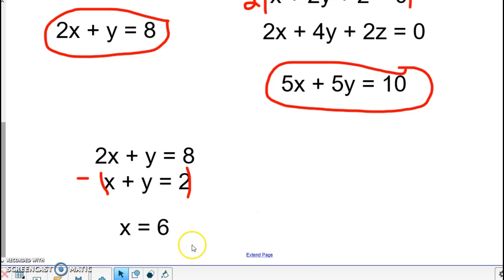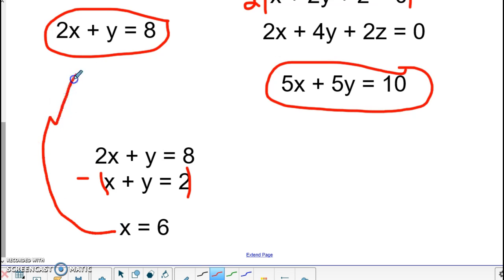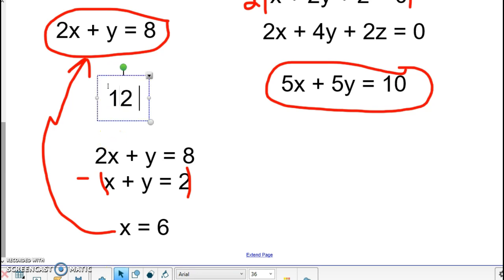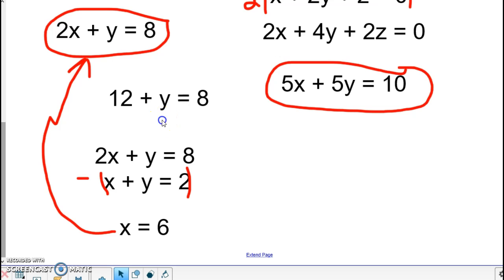x is 6. Once you have one answer, you find an equation that only has two variables, and you plug it into that. So I can take this 6 and plug it in up here. If I put 6 in for x up there, that would give me 12 plus y equals 8. Right? You're putting the 6 in right here. So 2 times 6 is the 12. Copy the rest of the equation. And that would mean that y is equal to -4.